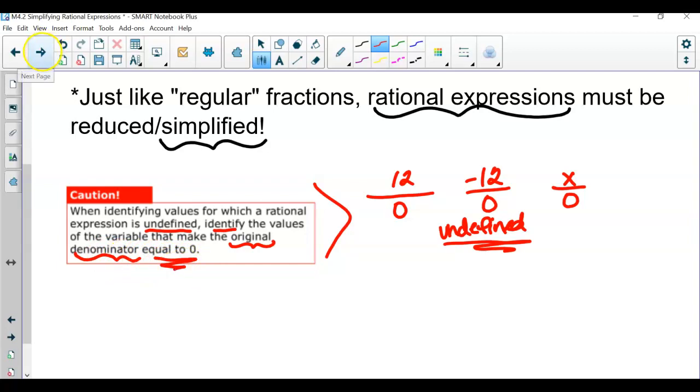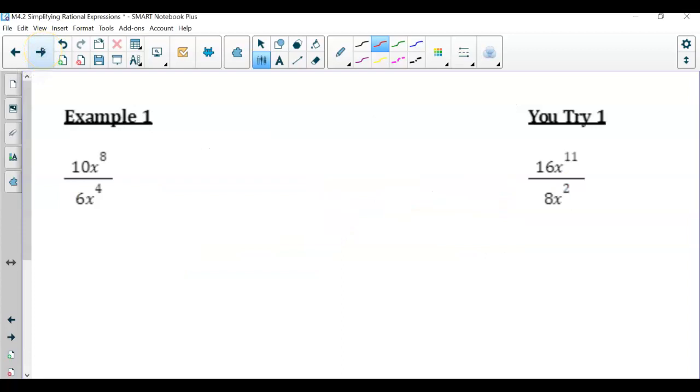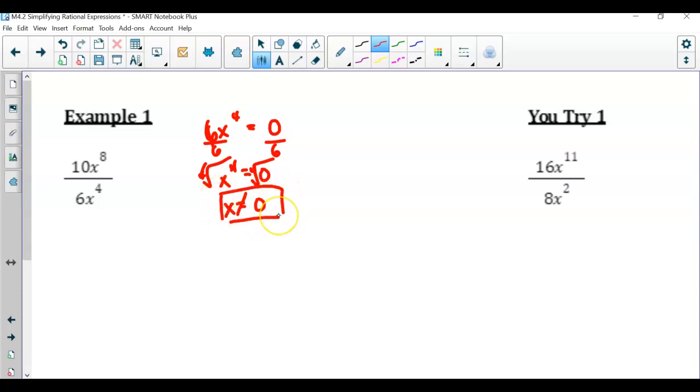when we're solving to identify those values here. So for example, before I start simplifying, if you look at the first example, we're going to take a look at the original denominator, 6x to the fourth power, and we're going to set it equal to 0 and solve. Well, here, if I divide by 6, I still have x to the fourth equal to 0. Then if I have the fourth power, I take the fourth root. Well, here the fourth root of 0 is also 0, so x is still equal to 0. So x cannot equal 0. That is the one value that makes this expression undefined.